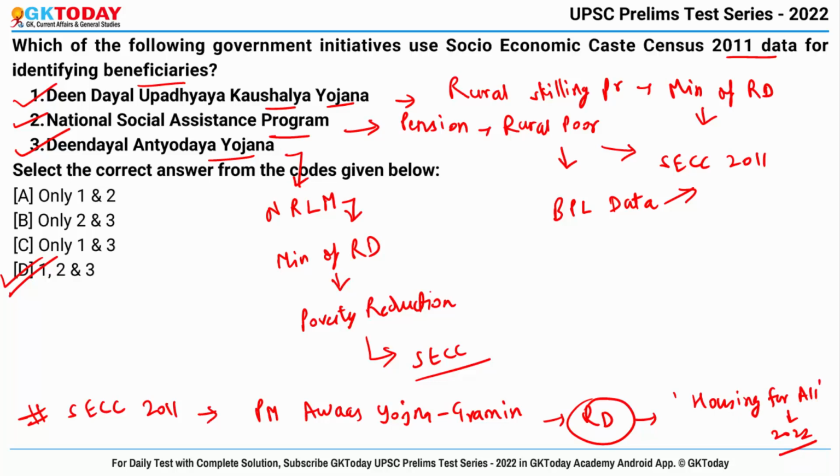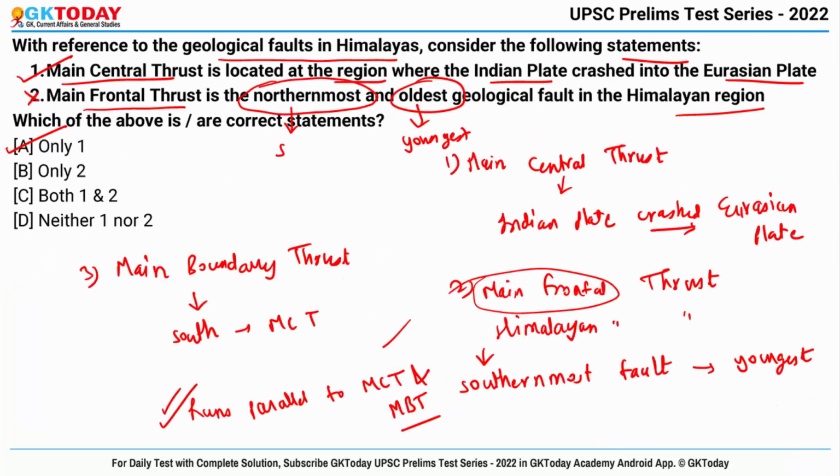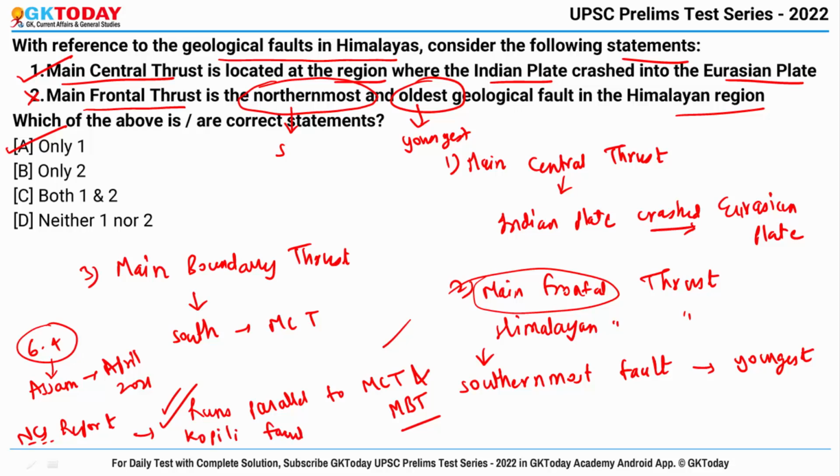Okay. Now in the previous question I forgot to tell you one thing, why this question has been taken, why it is important, why it was in news, because a powerful earthquake measuring 6.4 on the Richter scale hit Assam and other parts of Assam in the month of April 2021. And according to the NCS report, that is National Center for Seismology, which works under the Ministry of Earth Sciences, the tremors have been attributed to the Kopili fault zone that is closer to the Himalayan frontal thrust.